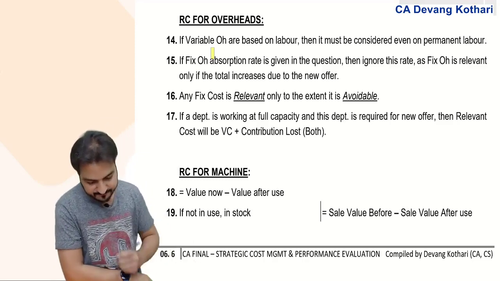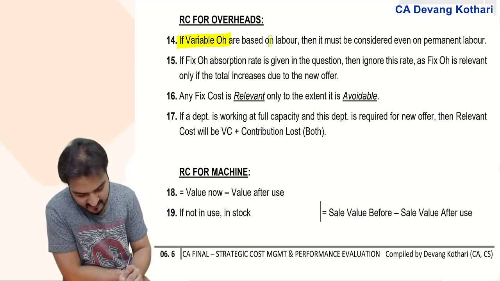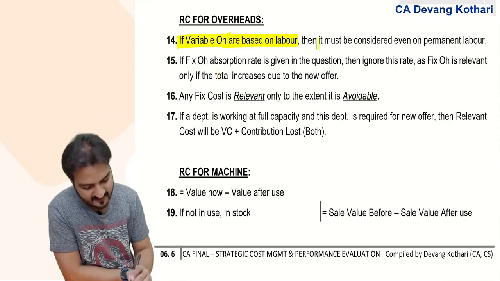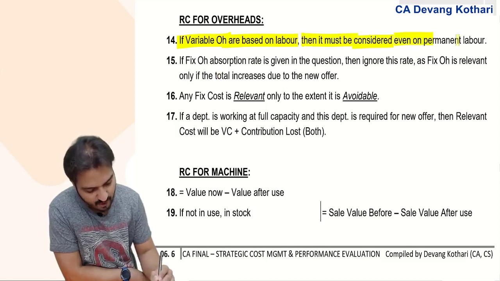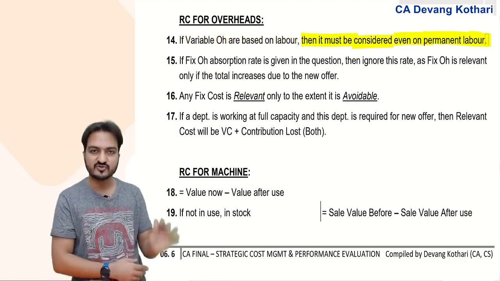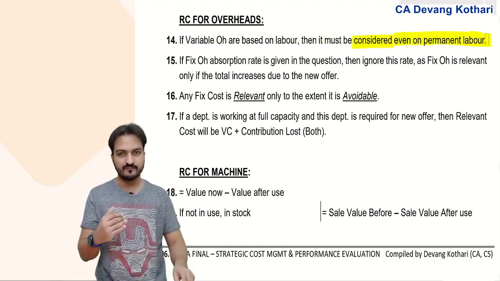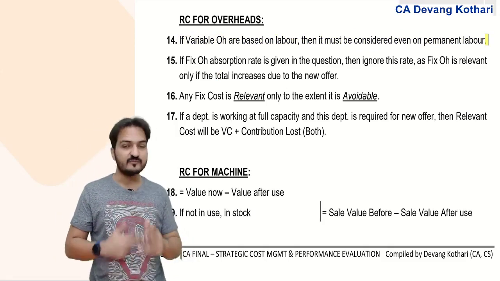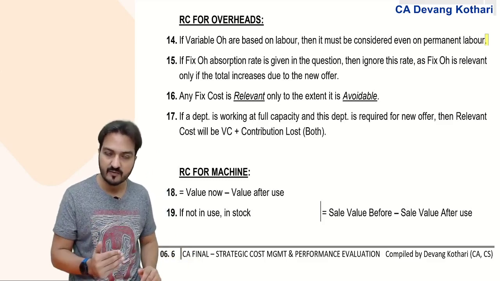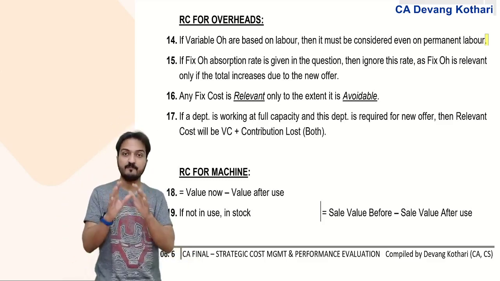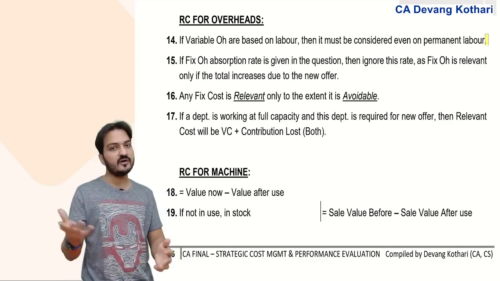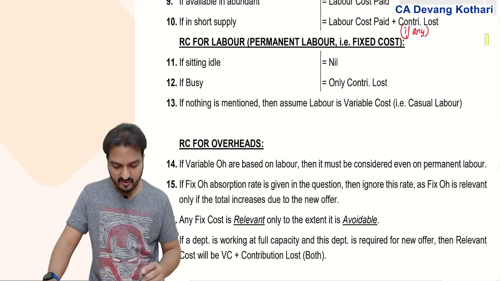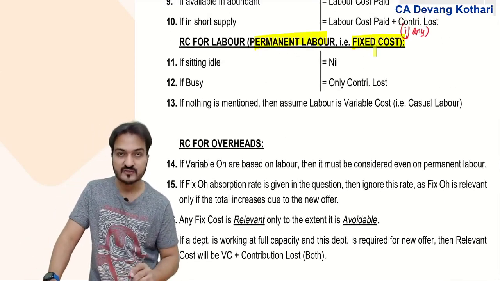See this. If variable overheads are based on labor, then they must be considered even on permanent labor. This was one rule, that generally variable overheads will be given as an absorption rate. If the absorption rate is based on permanent labor, then look, the permanent labor cost you did not take as relevant because permanent labor cost is a fixed cost.